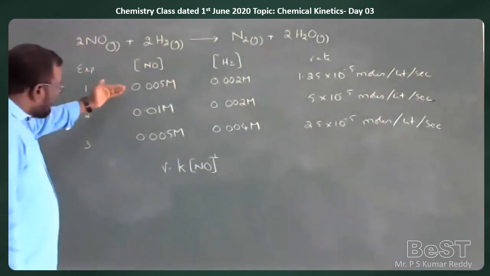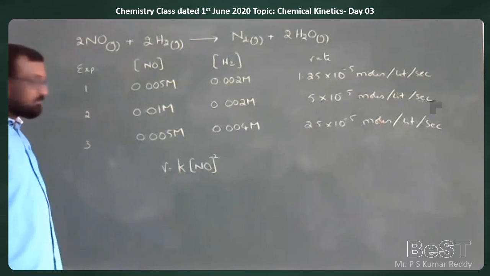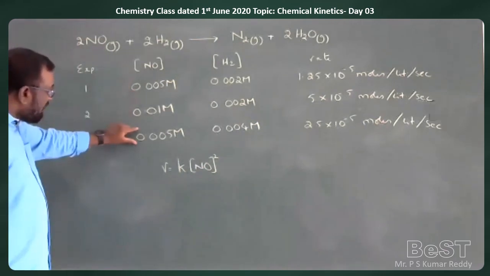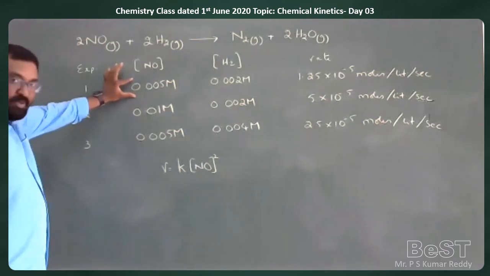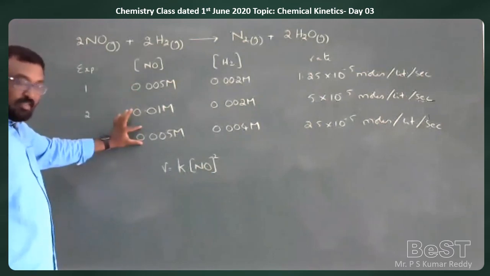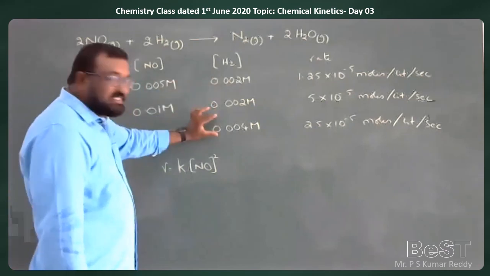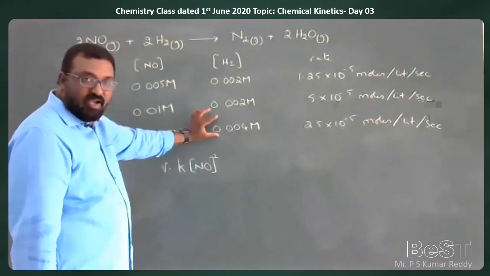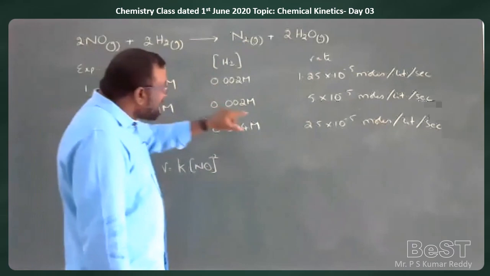Now, see the third experiment. We are relating it with the first experiment. The concentration of NO is kept constant, but the concentration of hydrogen is doubled. Now what is observed?